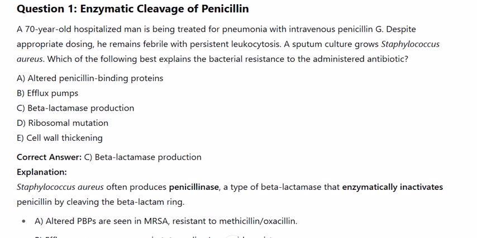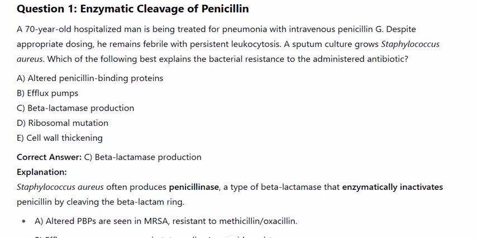Enzymatic cleavage of penicillin. A 70-year-old hospitalized man is being treated for pneumonia with intravenous penicillin G. Despite appropriate dosing, he remains febrile with persistent leukocytosis. A sputum culture grows Staphylococcus aureus. Which of the following best explains the bacterial resistance to the administered antibiotic?